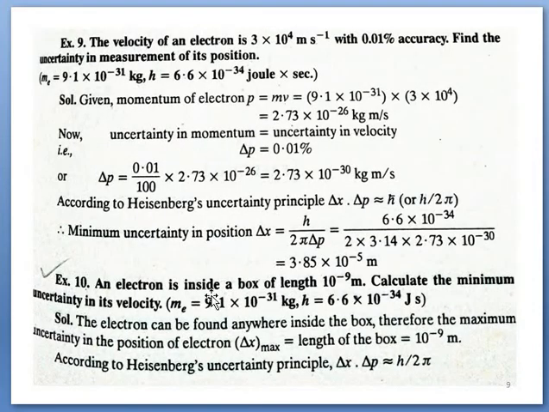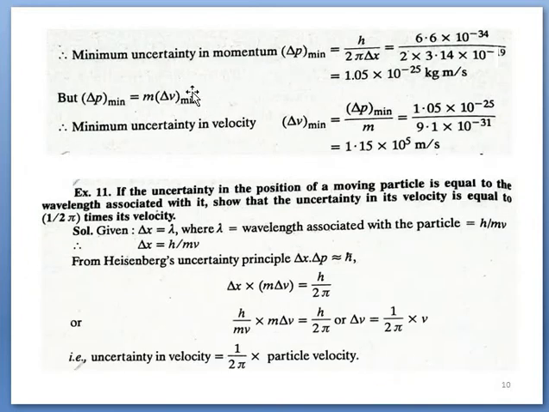So the particle is kept inside a box of given length, so there is maximum uncertainty in the position. If delta x is maximum, delta p will be minimum. Delta p minimum, delta v minimum will be equal to this.